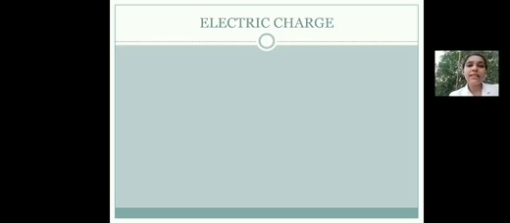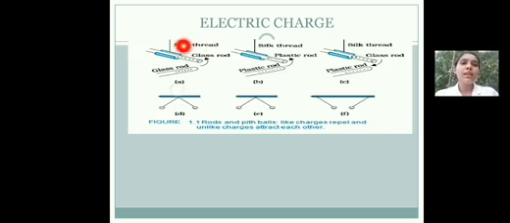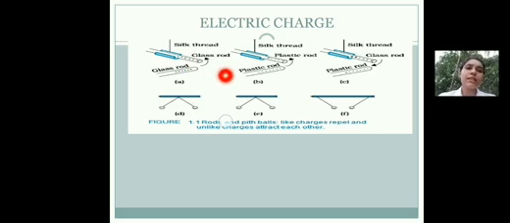We can see many such pairs of materials that get charged on rubbing. So let's look at this figure. Here you can see a glass rod is suspended using a silk thread. This glass rod is rubbed with a wool or silk cloth. So what happens? Due to rubbing, the object gets charged, and here the glass rod acquires a positive charge. That means the electrons have been transferred from the glass rod to the silk cloth. So the glass rod acquires a positive charge and the silk cloth acquires a negative charge.